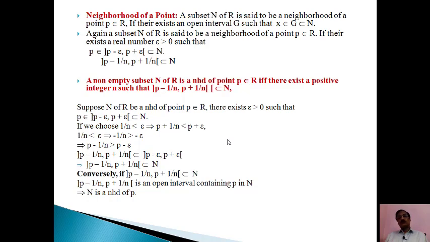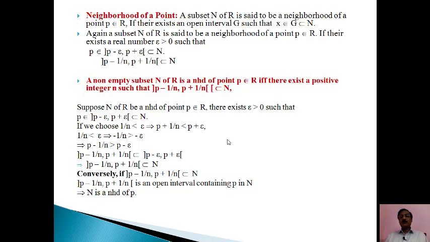A subset N of R is said to be a neighborhood of a point P belonging to R, in the set of real numbers, if there exists an open interval G such that x equal to P belongs to G, a subset of N.